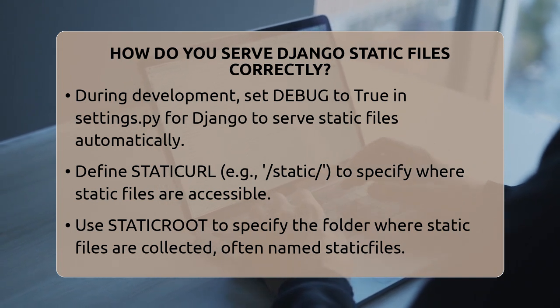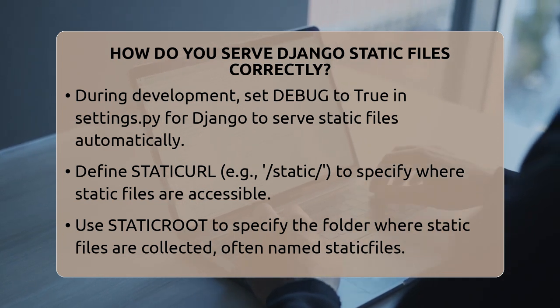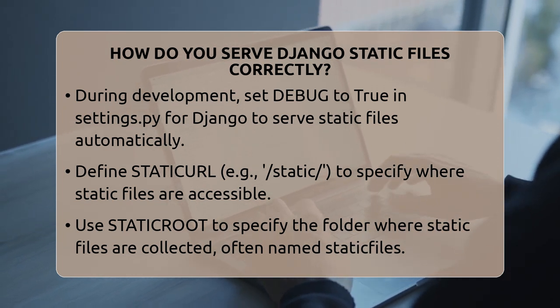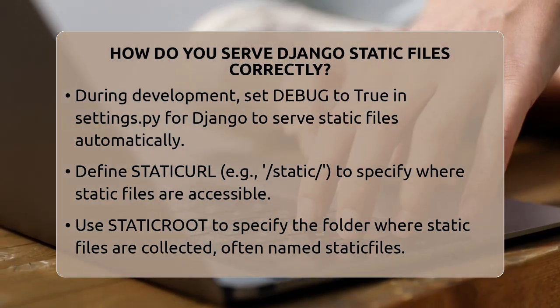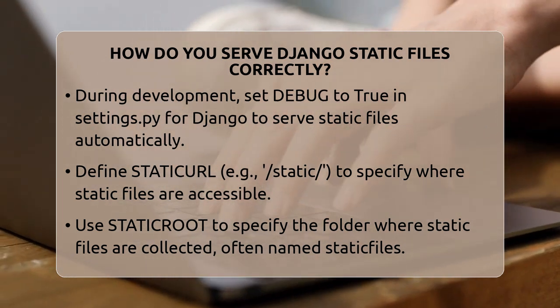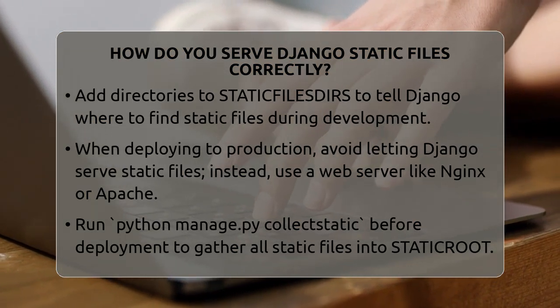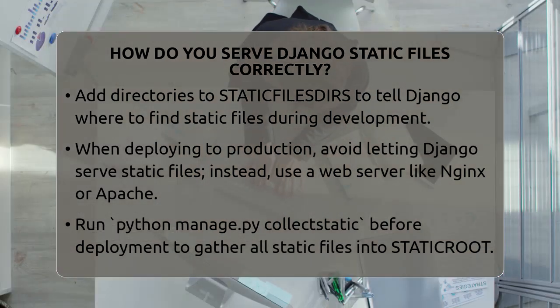If you set your DEBUG variable to True in your settings.py file, Django will automatically serve static files for you. Just make sure you have STATIC_URL set to the URL path where your static files will be accessible, like /static/. Also, include STATIC_ROOT as the directory where all static files will be collected, usually a folder named staticfiles in your project root. You can add directories to STATICFILES_DIRS, which tell Django where to look for static files during development. When you run your server, Django will serve files from these locations without extra commands.